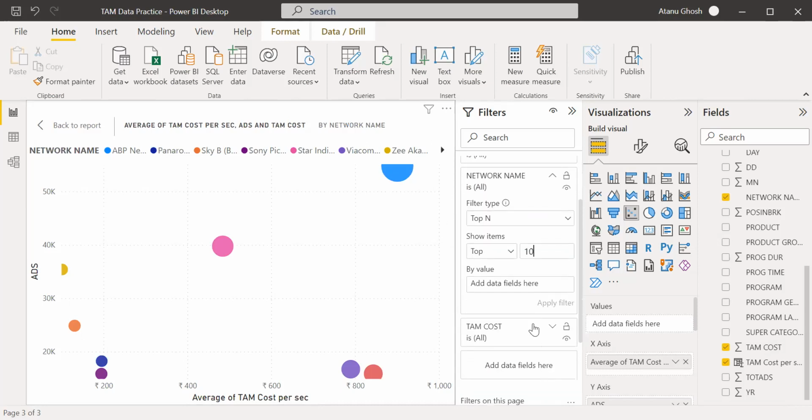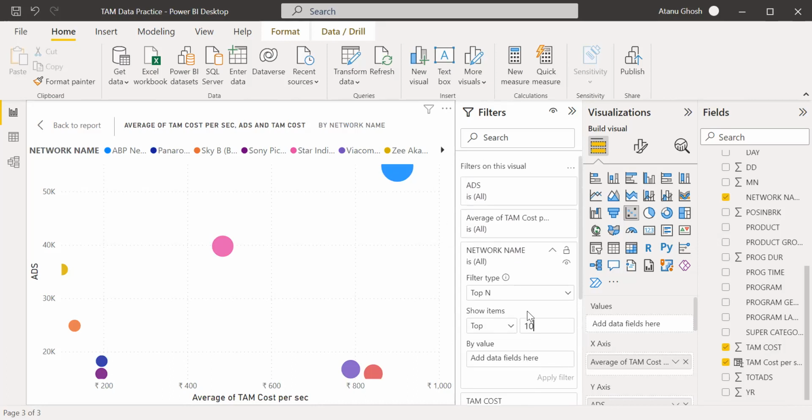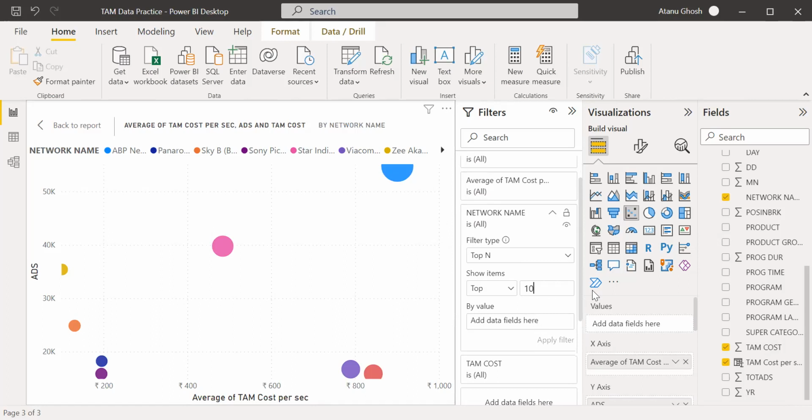What did you put as size? I put size as total sales. Top 10 by TAM cost. Maybe top 5, let's say 7. Yeah. So we have the top 7 network providers.